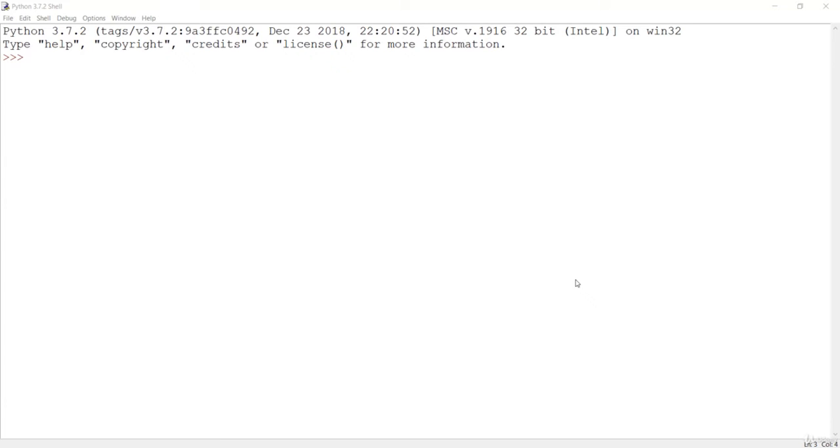Welcome to this lecture. In this lecture we are going to learn about the string, which is a very important part of Python programming. So first of all, what is a string? A string is a sequence of characters, and the characters are simply symbols. That is, we have the 26 characters in the English language. So these are the characters, which is ABCD. All of these are characters, and the combination of those characters is a string.